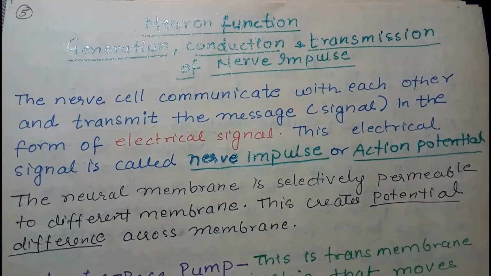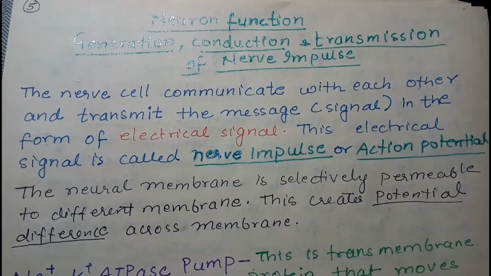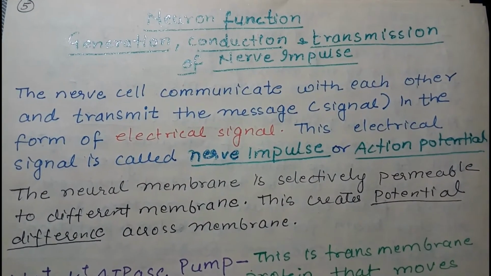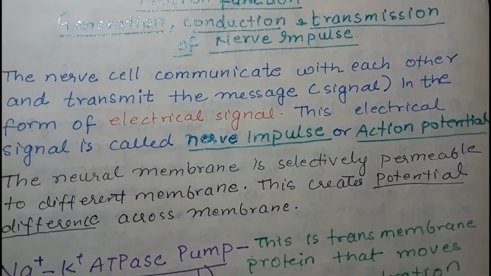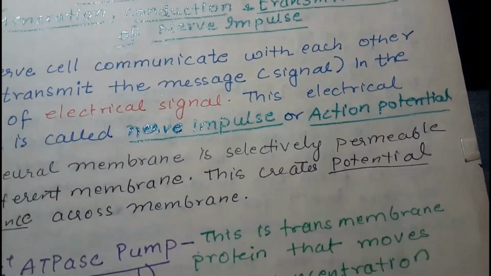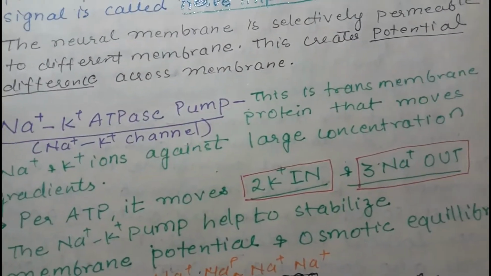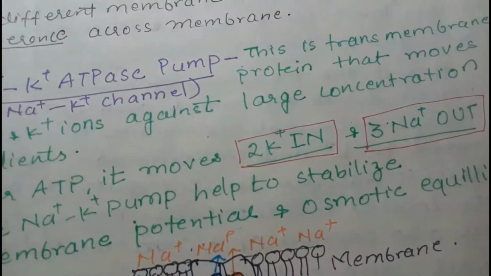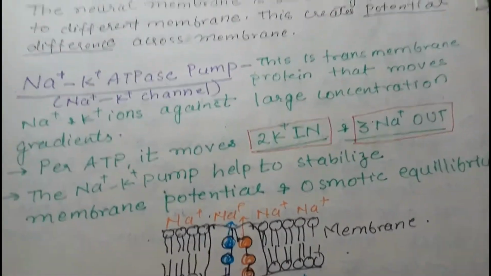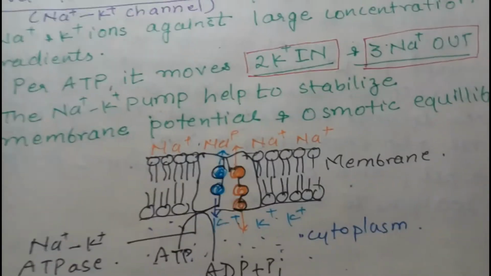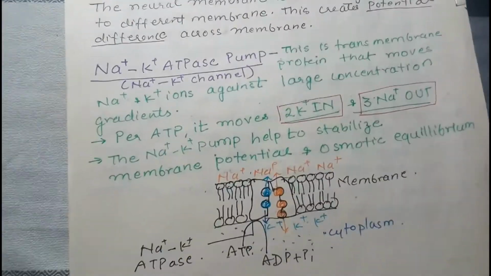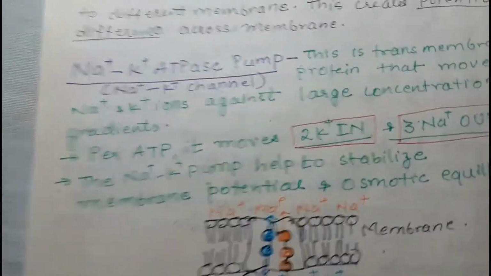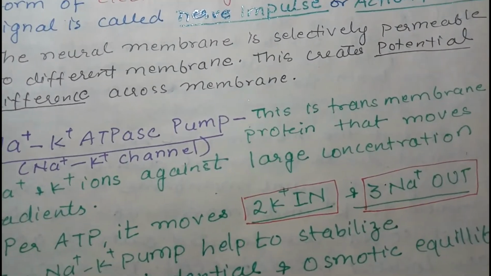The neural membrane is selectively permeable to different ions, and this creates a potential difference across the membrane. Now you should know what the sodium potassium pump is, because this is one of the important parts where the ionic concentration is maintained across the membrane.